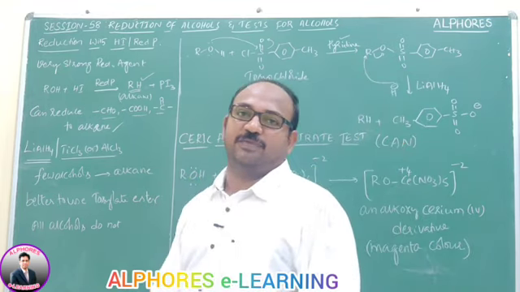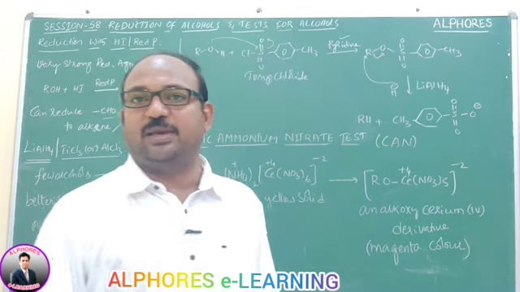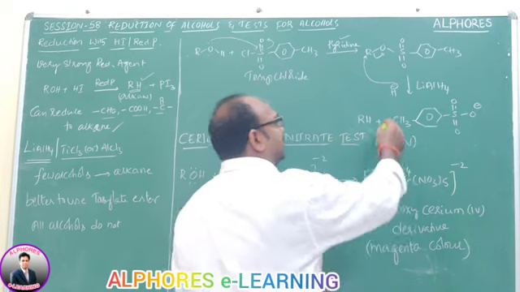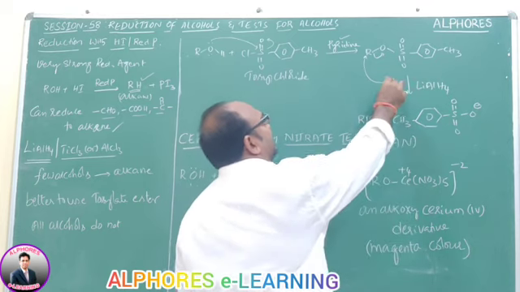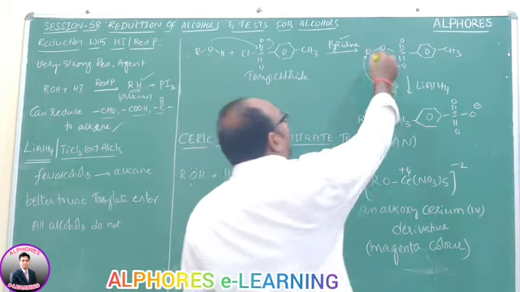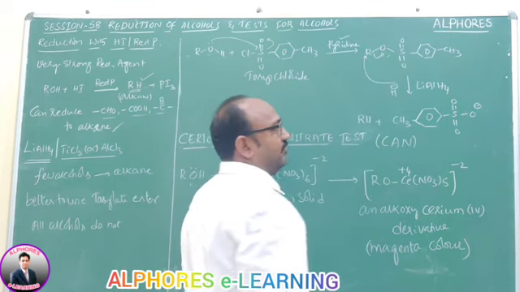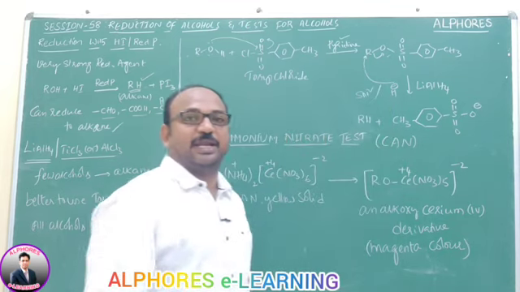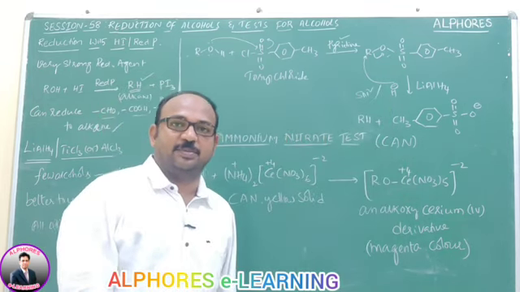After formation of this tosylate ester, we use lithium aluminum hydride. This lithium aluminum hydride is a good reducing agent and it furnishes H minus. This H minus attacks the alkyl group, and the O along with its electrons has to leave. This reaction is an SN2 mechanism.